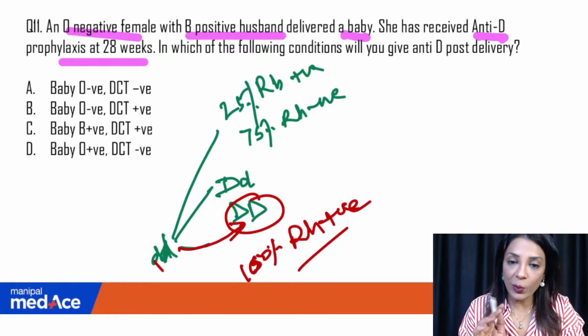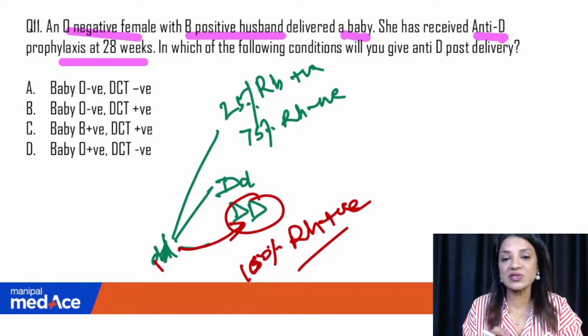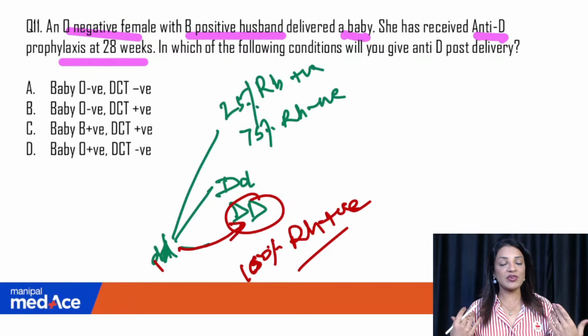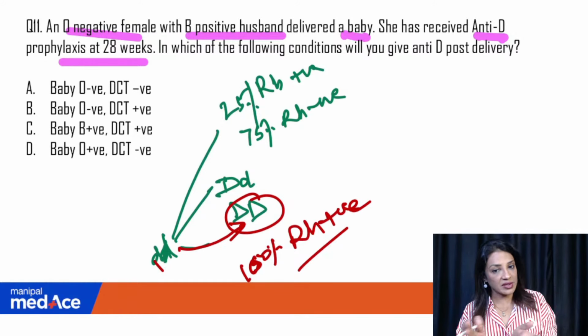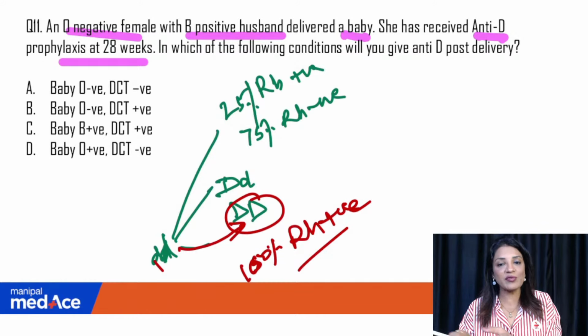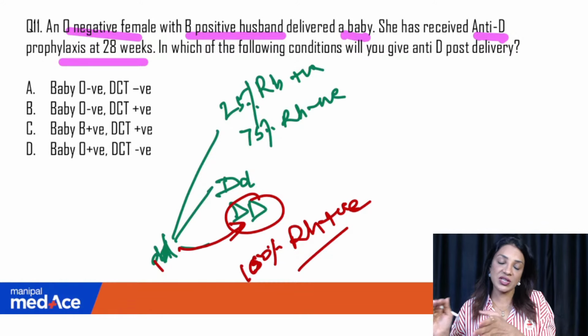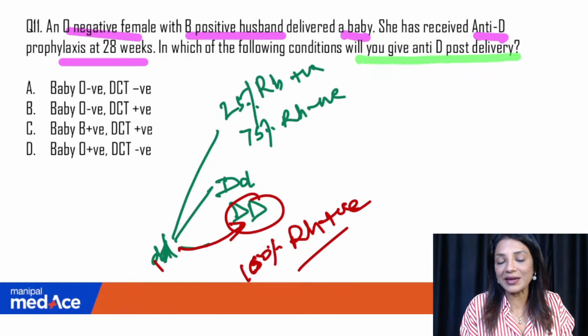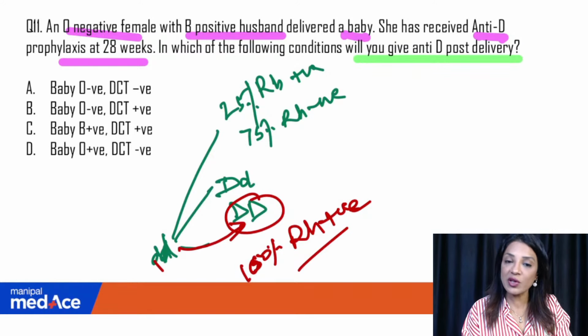Why do we give prophylaxis at 28 weeks? We know that this is the most dangerous time at which fetal-maternal hemorrhage can happen. She's just entering the third trimester. Moreover, the half-life of the anti-D is such that it gives protection till the delivery. Now, in which of the following conditions will you give anti-D post-delivery? So, when will you give anti-D?